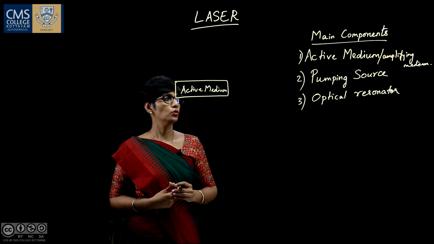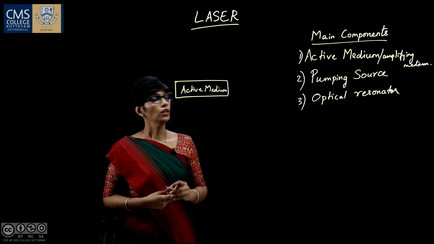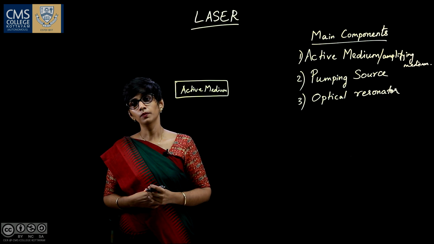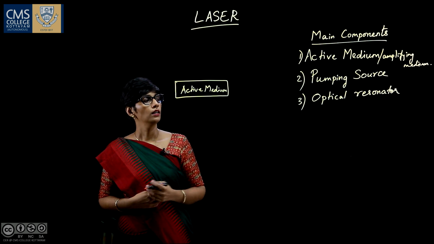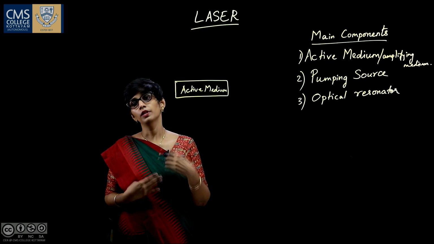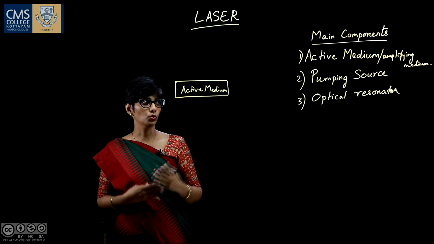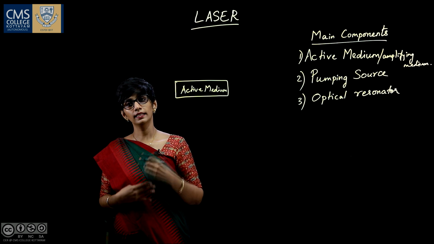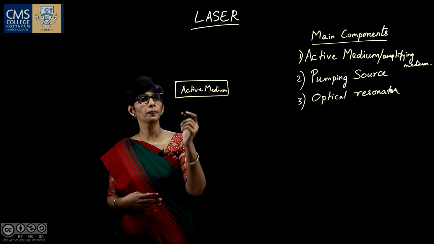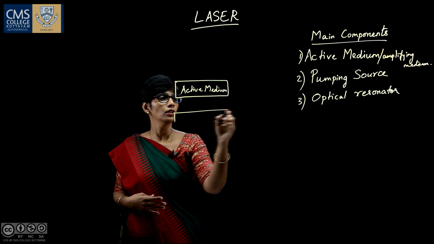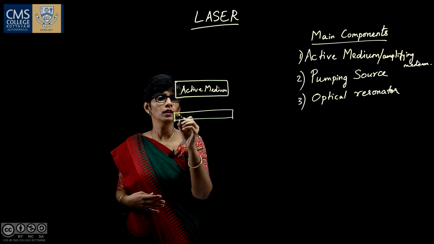Next comes the pumping source. In order to achieve population inversion, we need to raise the atom from the ground state to the excited state. This can be done with the help of a pumping source. The pumping source excites the atom from the ground state to the excited state.